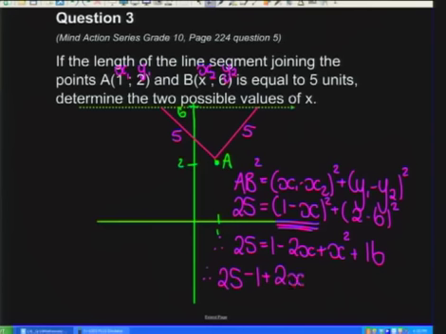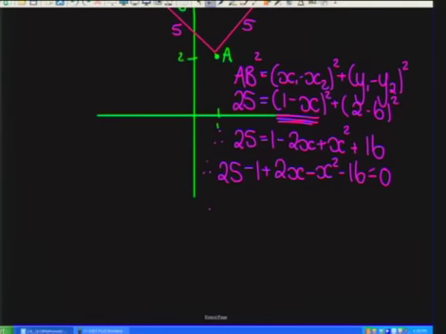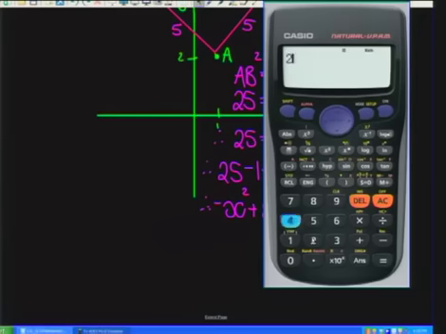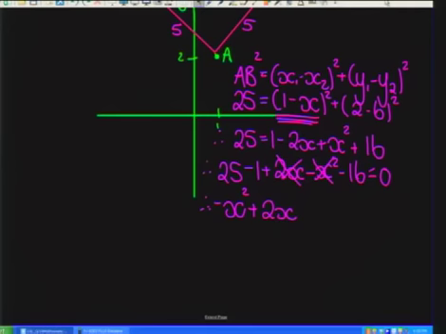So everything's coming over. All my signs are changing. And I've got equals to 0. And then let's tidy that up. So what have we got here? Okay, so we have got negative x squared. Okay, so that's gone. I have got a 2x, a plus 2x. So that's gone. 25 minus 1, which is 24. And 24 minus 16. I just don't want to make any silly mistakes, so let's make sure. 24 minus 16. Okay, we got 8. All right, and it's 8.